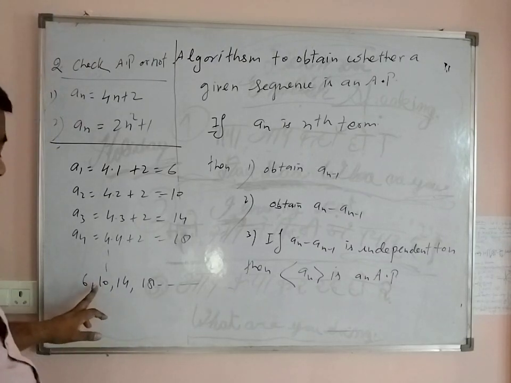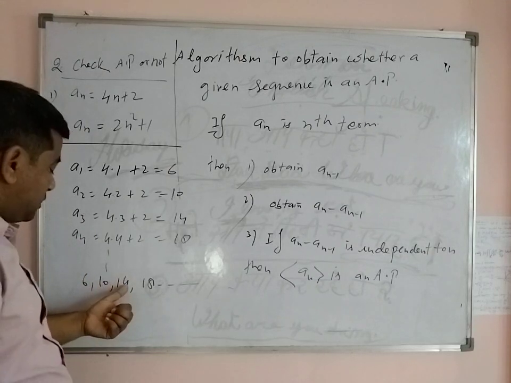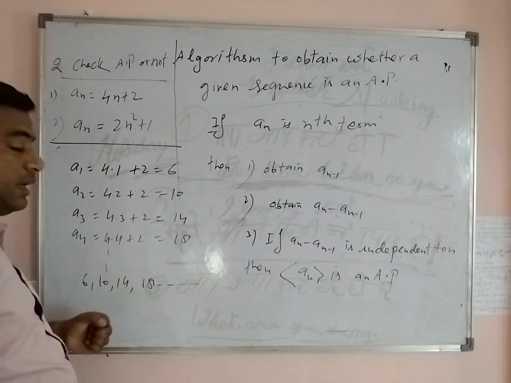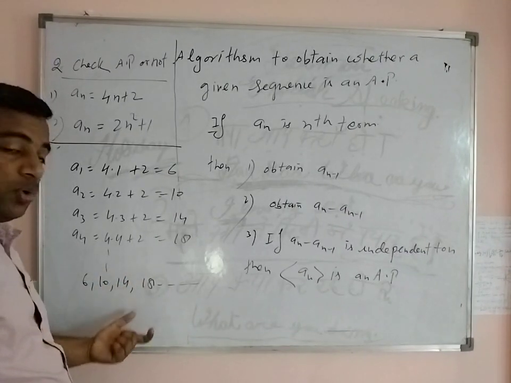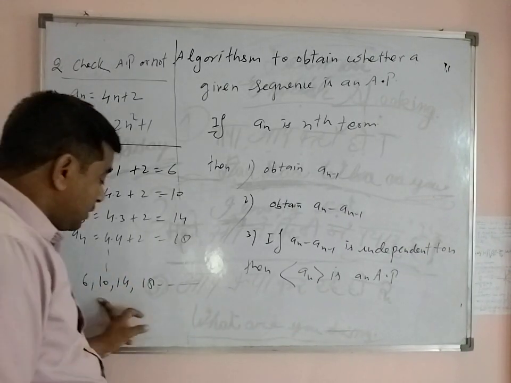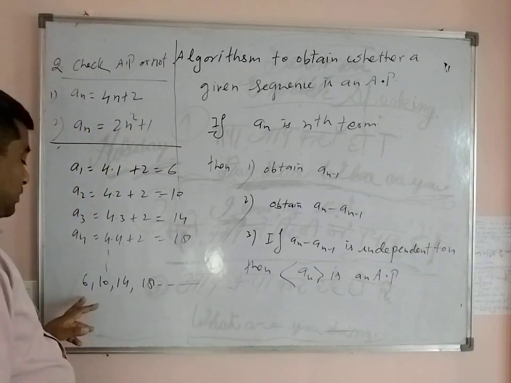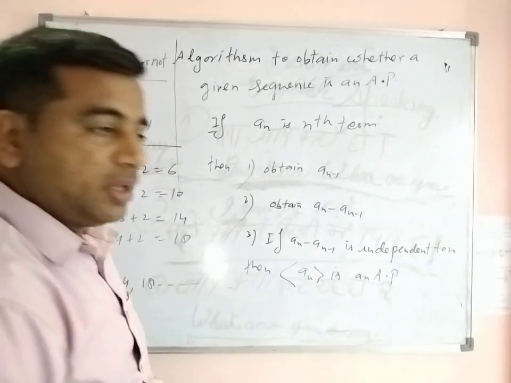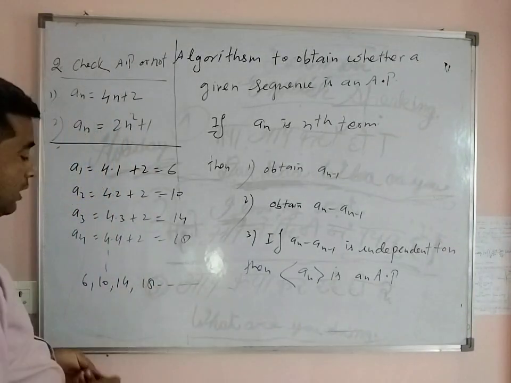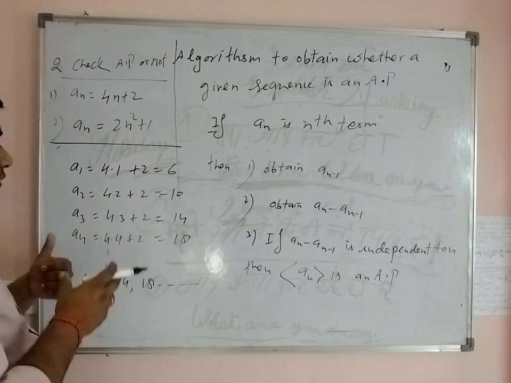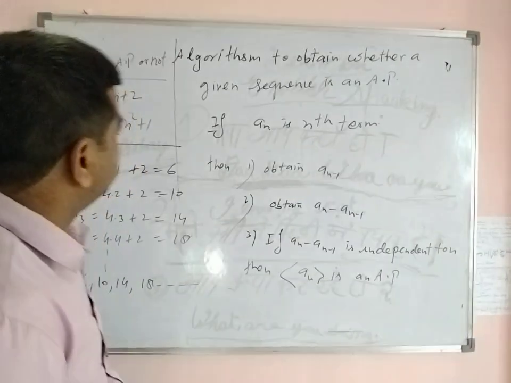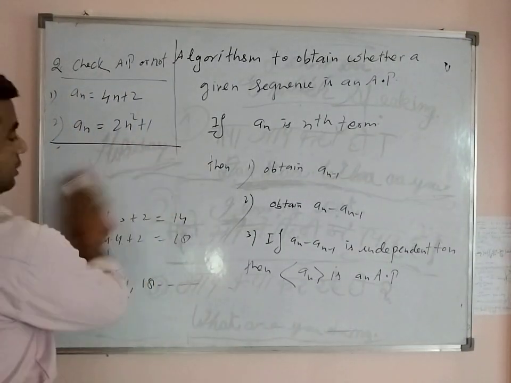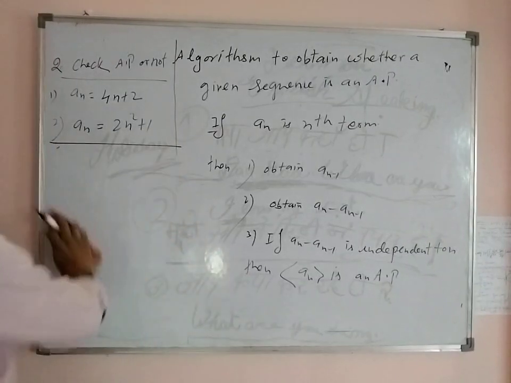Here second term minus first term, 10 minus 6, is 4. Third term minus second term, 14 minus 10, is also 4. 18 minus 14 is 4. So this sequence is an arithmetic progression, where the first term is 6 and the common difference is 4. So now for the second problem.